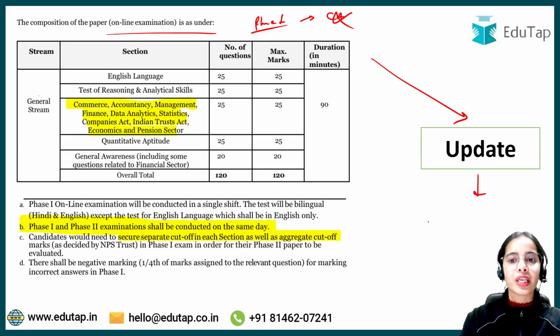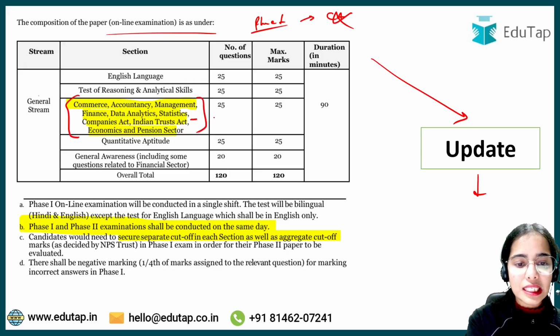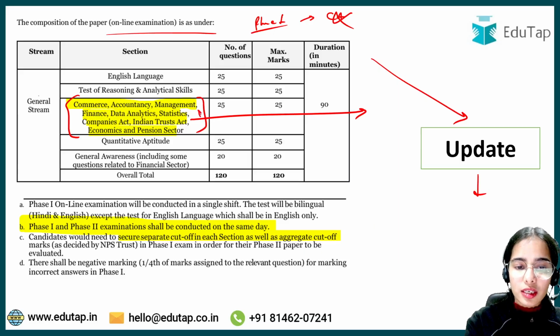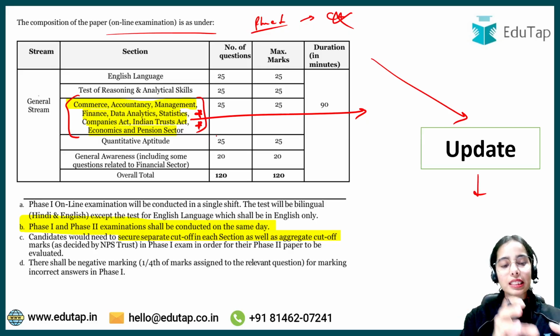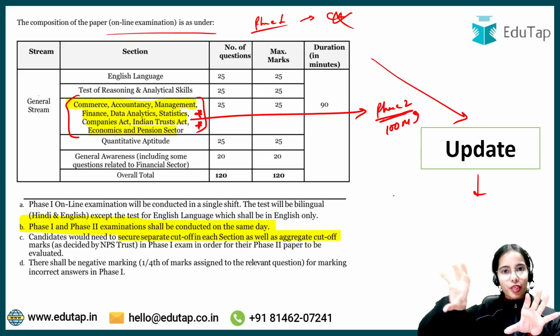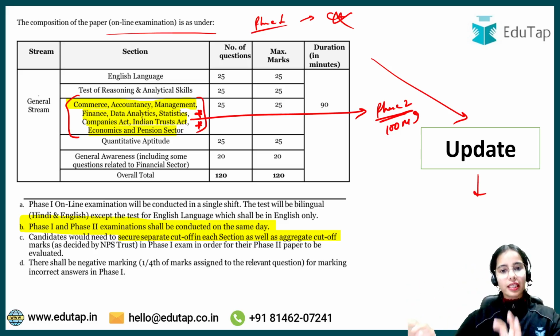Instead of computer awareness, there is the introduction of this component consisting of commerce and accountancy, management, finance, data analytics, statistics, Companies Act, Indian Trust Act, economics and pension sector. Your knowledge about these subjects will not go to waste, because this same component will come in your phase 2 also and carries 100 marks in phase 2.